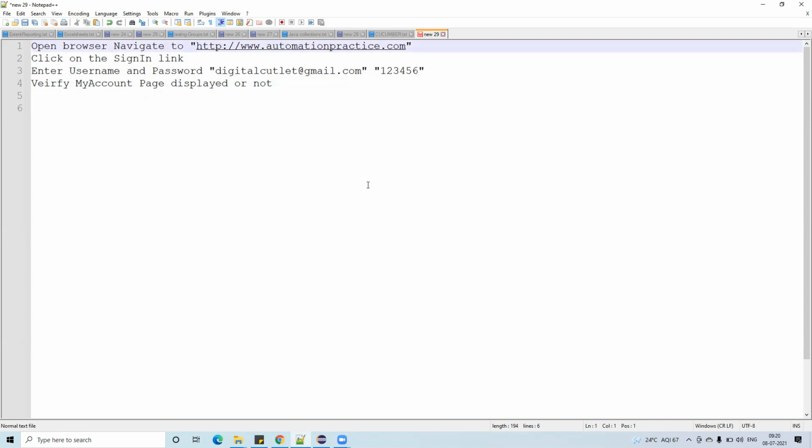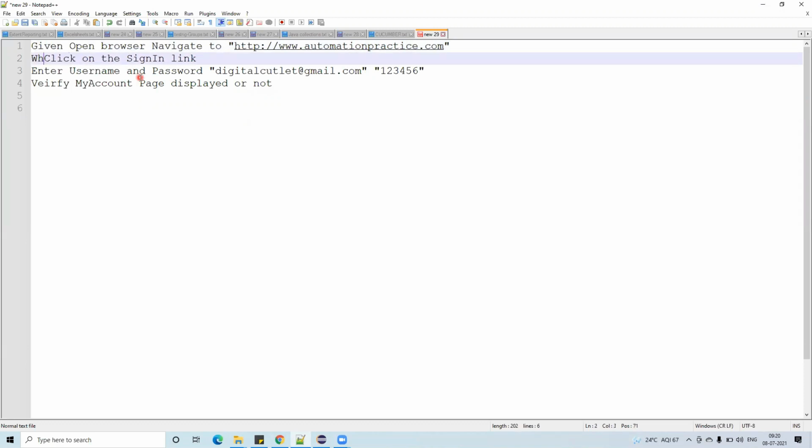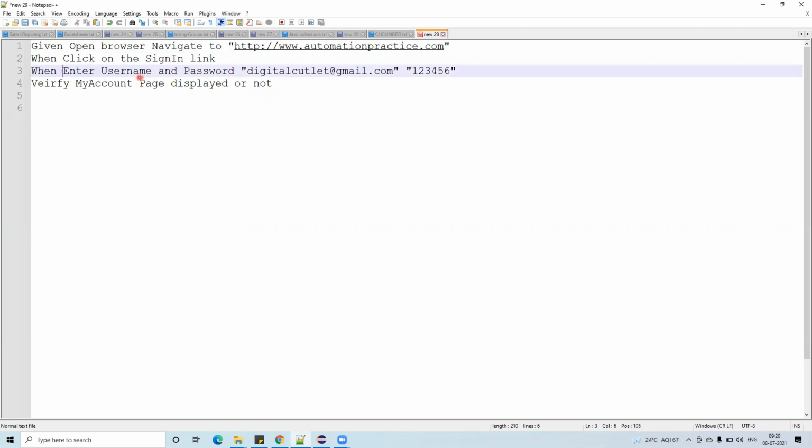So far it is good. We have written all these things, but what we have to do is, in front of each and every line we have to give something. In the first line I am giving Given. Remember guys, I am using Given. And in the second line, When, and again When. And the last one, I am using Then.